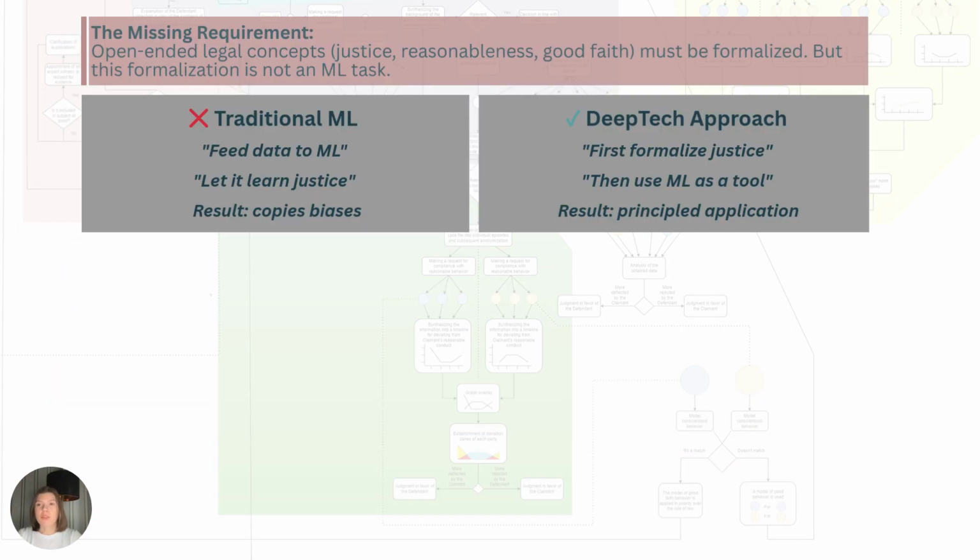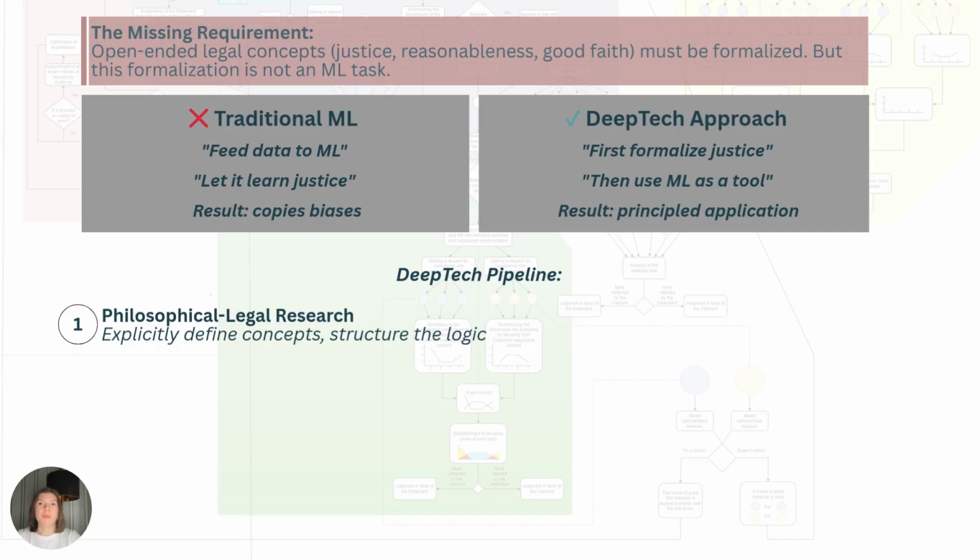Here comes the question: if ML cannot learn justice, what remains? To abandon this idea of learning the system. Instead, make justice computable. This means taking open textured legal concepts and formalizing them, turning them into structures the system can process as an algorithm. This is not just a description, it's a formal logic that a machine can execute. This happens in four stages, and they must follow this order.